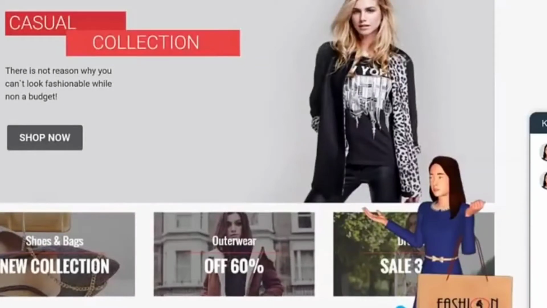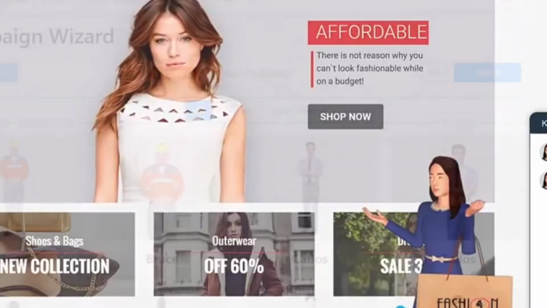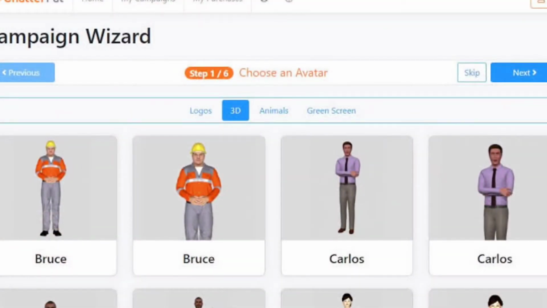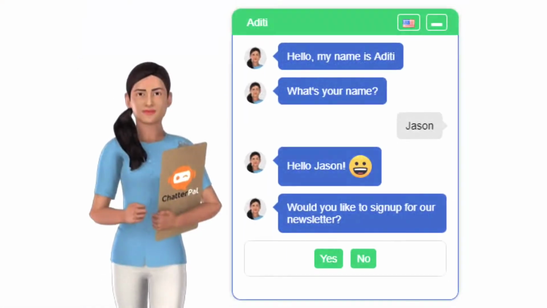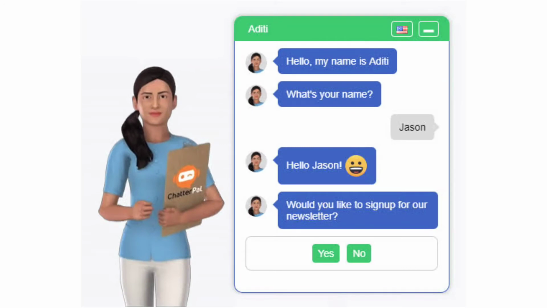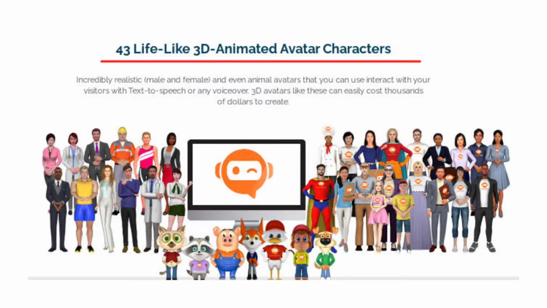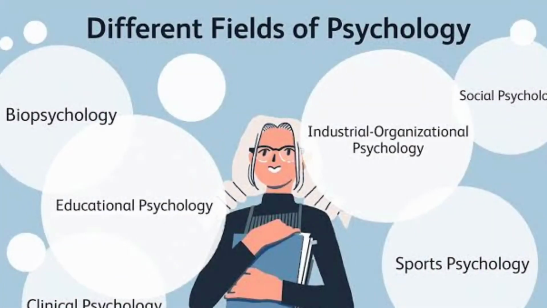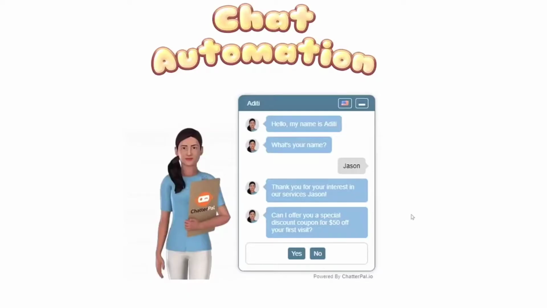If you are running an e-commerce store or any online business, then Chatterpal software can be very useful to engage with your visitors with the help of the Chatterpal Avatar. This feature is used to engage with visitors and ask sales-oriented questions. These avatars help your customers, guiding them to what they are looking for on your store through the buying process to complete the sale. This software uses basic human psychology to build engagement of your audience, which lifts the conversion rate faster.